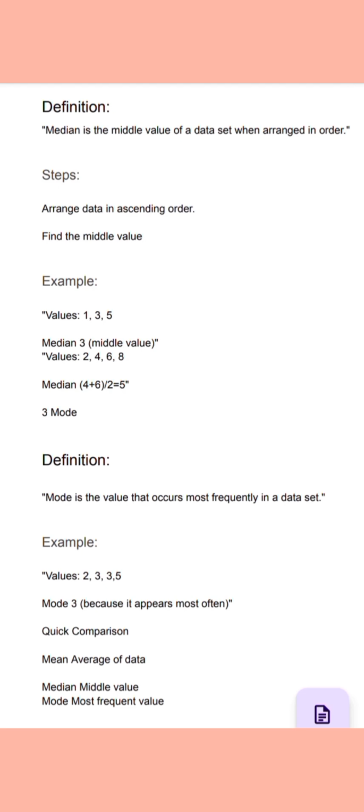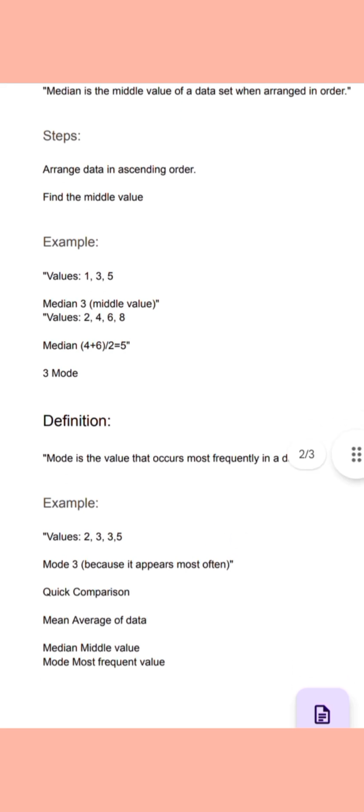These are the steps to find out the median. For example, if we have odd numbers 1, 3 and 5, the median is 3. Middle value is 3. The median is 3. And if we have even values 2, 4, 6 and 8, we will find out the median is 4 plus 6 divided by 2. The answer is that the median is 5. It means our median is 5.